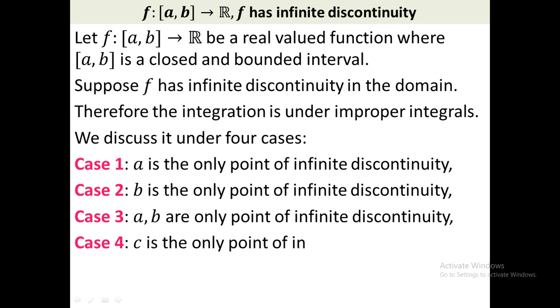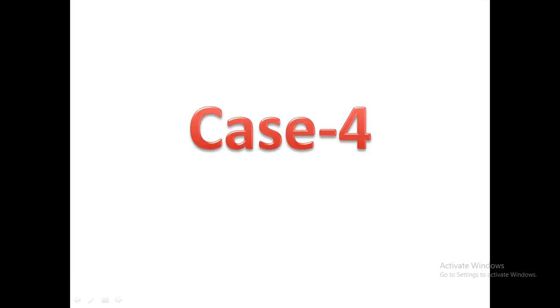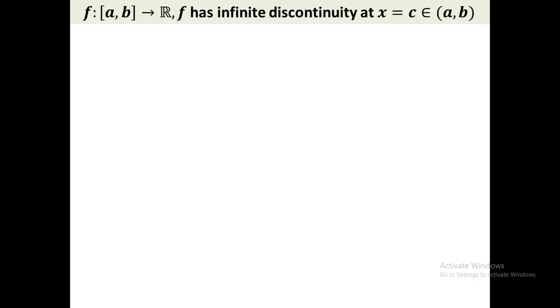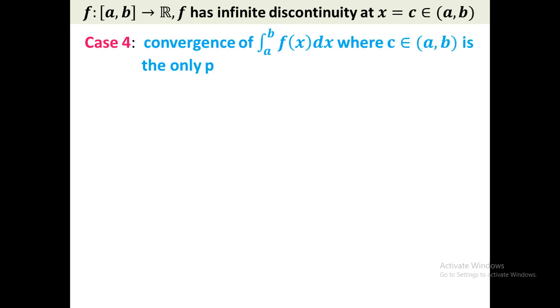Here we consider that the function has an infinite discontinuity at a point c for some interior point c, that is, c belongs to the open interval (a, b). Here I discuss case 4, that is, the convergence of the integral from a to b of f(x) dx, where c belonging to the open interval (a, b) is the only point of infinite discontinuity. Okay, here the function has only one point of infinite discontinuity.